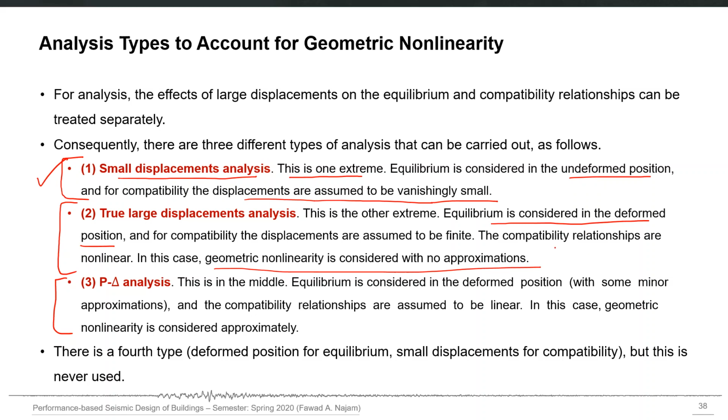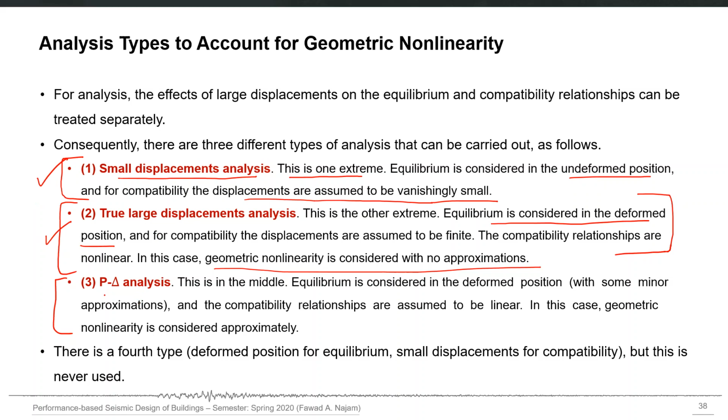And obviously it will be a very detailed analysis, and not all structures may require it. If the structure is very flexible, for example a cable structure, which may have large displacements, large enough to actually modify the response, then you may go for this second option. But in between these two extremes, there is a practical solution also, and that is called p delta analysis.